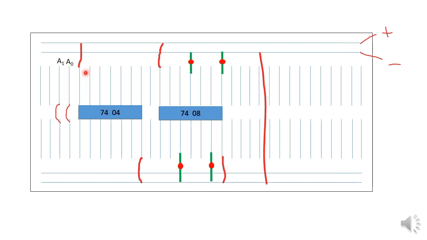And next we will have to connect the VCC of both ICs to high voltage. VCC of 7404 is the first line at the top from left, and similarly for 7408 VCC is here, and we also connect the ground of both ICs to low voltage, which are here. Ground of 7404 is at this line and it will be connected to low voltage, and similarly for 7408.